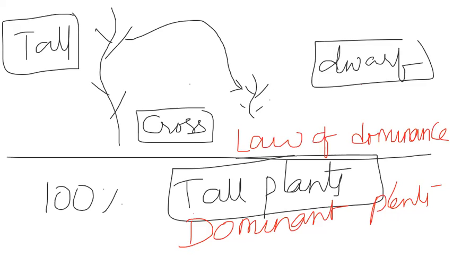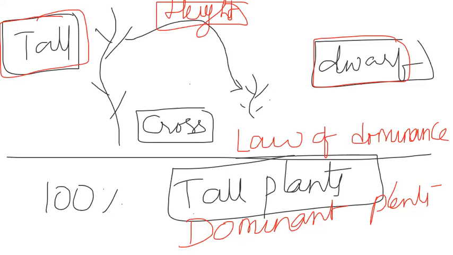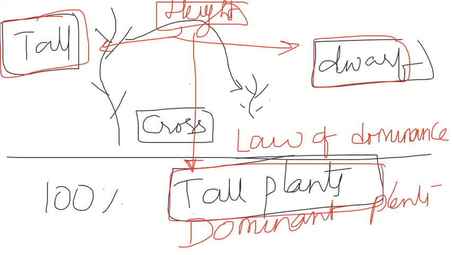What is the law of dominance? Whenever the two allelic forms of a character, and the character here is height, are crossed with each other, only one form will come for expression. The form that is expressed is called dominant. The form that is not expressed is called recessive.